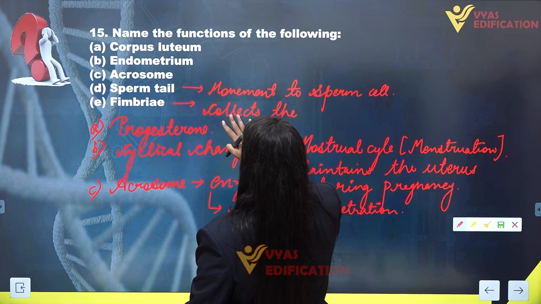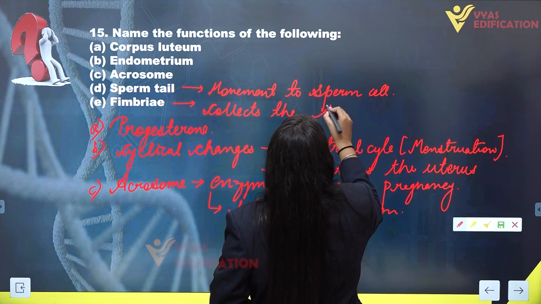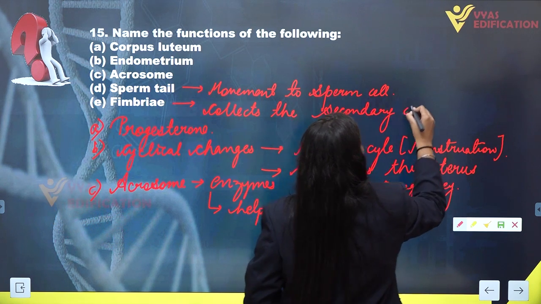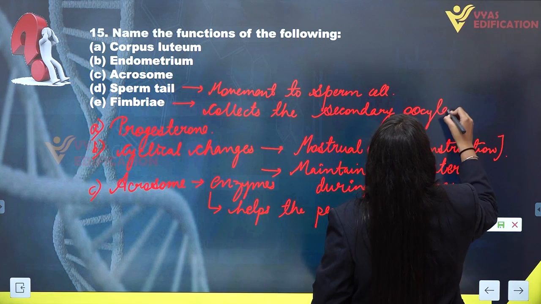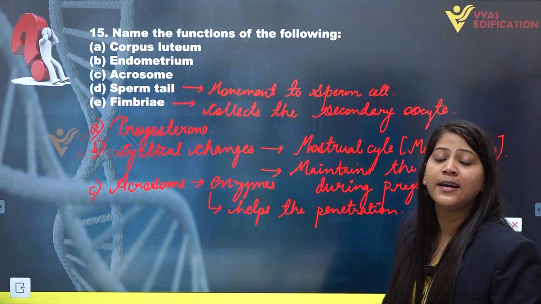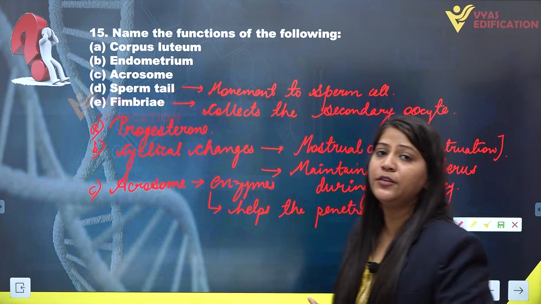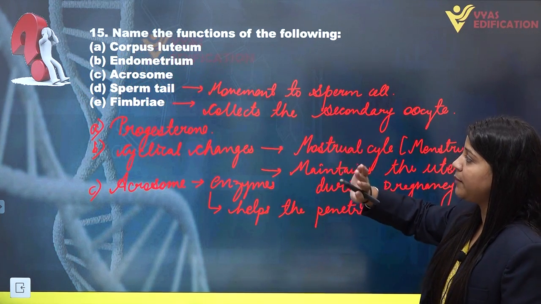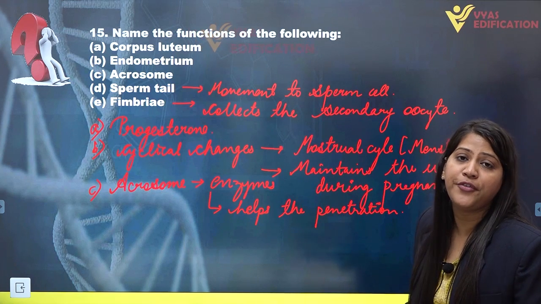So fimbriae have the function of collecting the secondary oocyte from the ovaries and transporting it into the fallopian tube. So these are the functions of all these, corpus luteum, endometrium to the fimbriae.